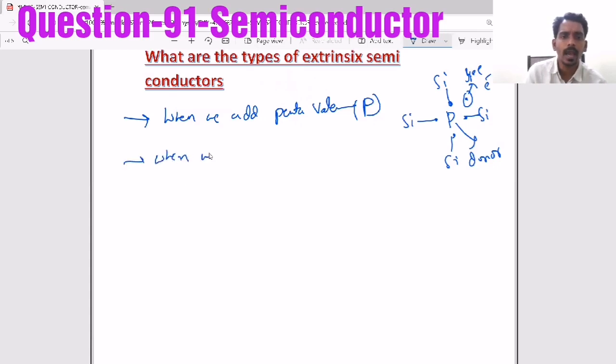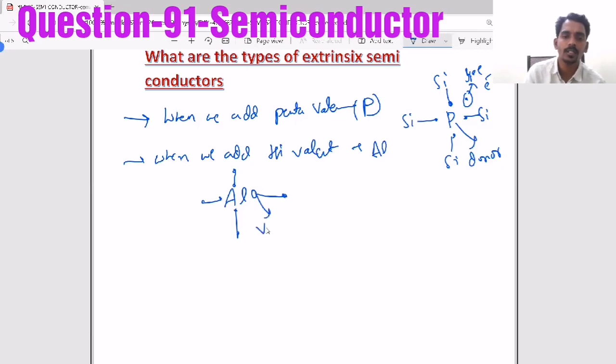Now, when we add a trivalent atom like aluminium, aluminium replaces silicon, but aluminium is trivalent, so only 3 electrons will be there.